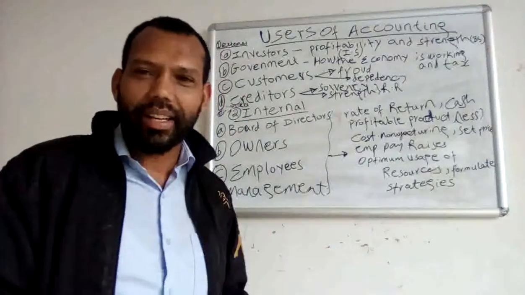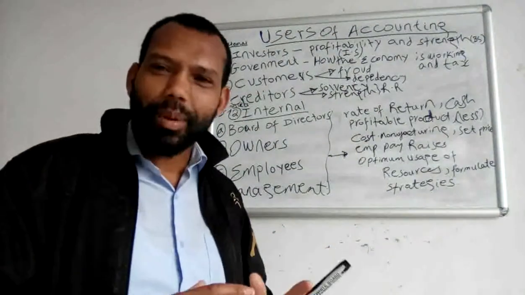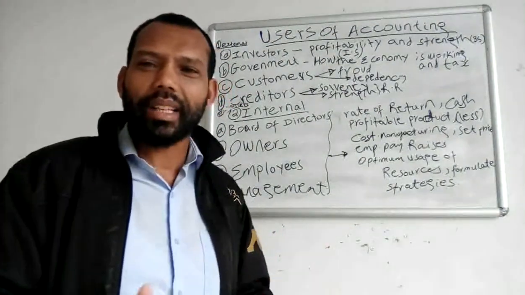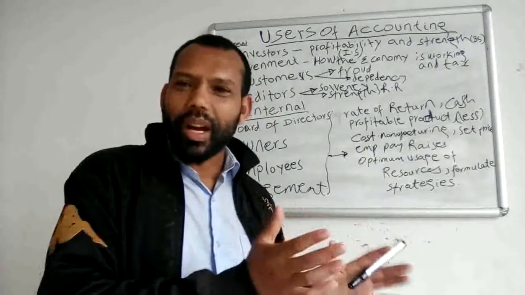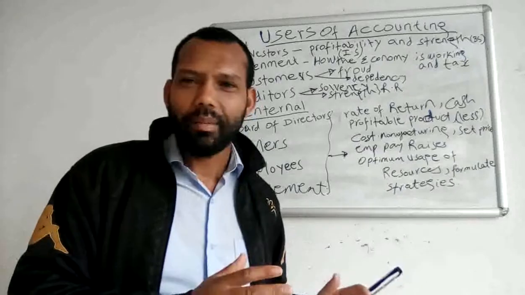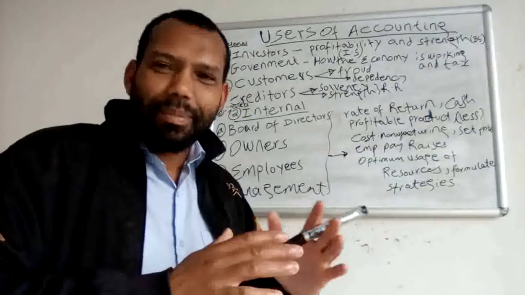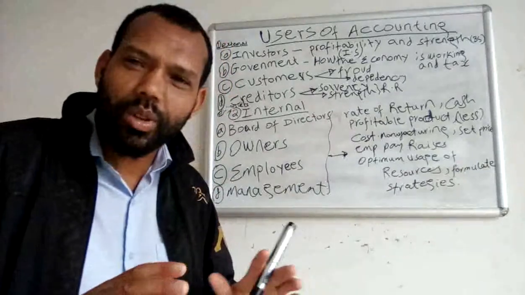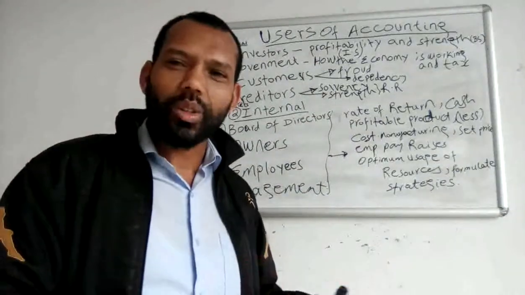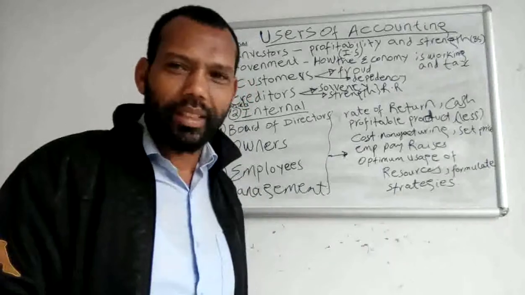If there is a less profitable product line, they may eliminate that product from production, because it is less profitable.